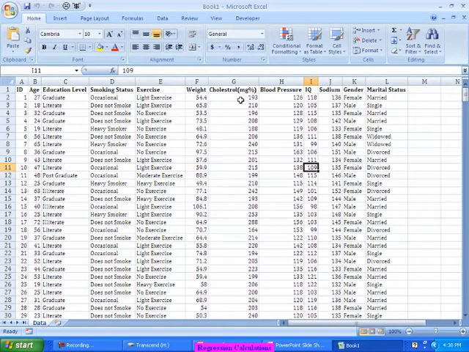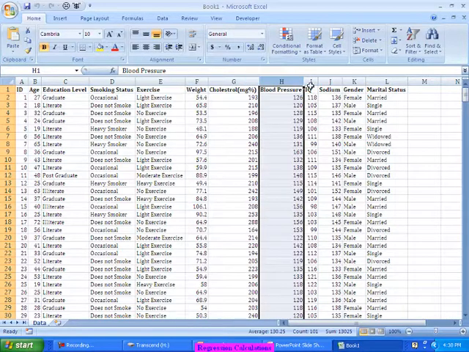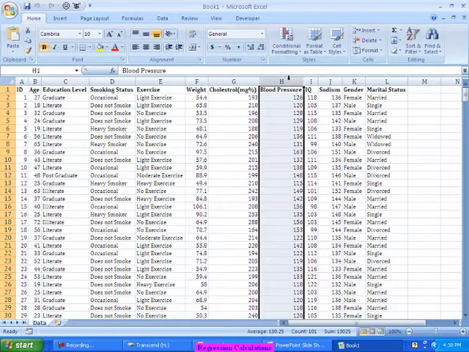Let's say I'm collecting the details about some patients. The most important thing, let's say I'm collecting their weight, their cholesterol levels, their blood pressure, and so on. Now I want to see whether the cholesterol is dependent on weight and blood pressure, right? I want to see whether I can predict based on the weight and the blood pressure levels, or probably age, any of the factors.